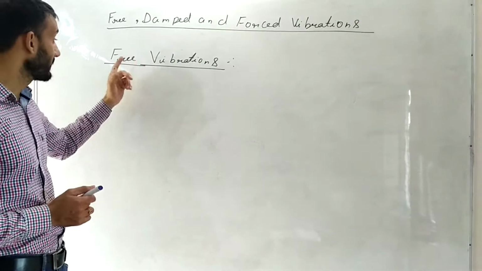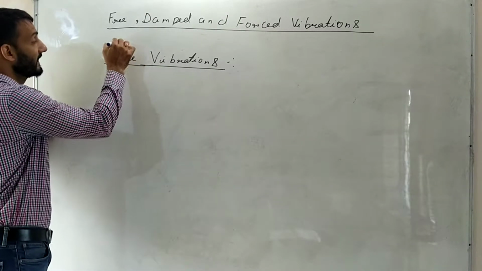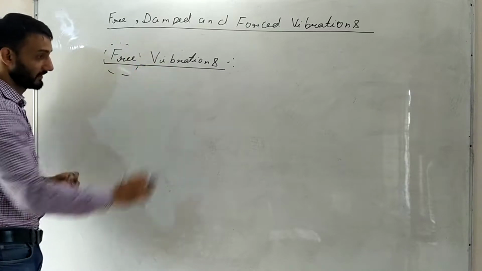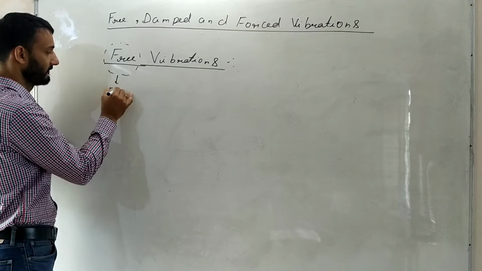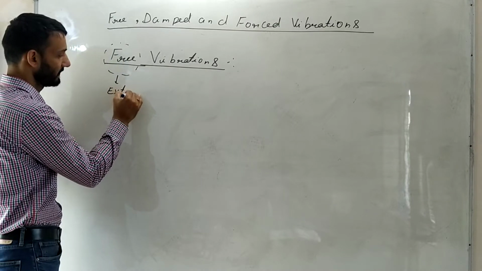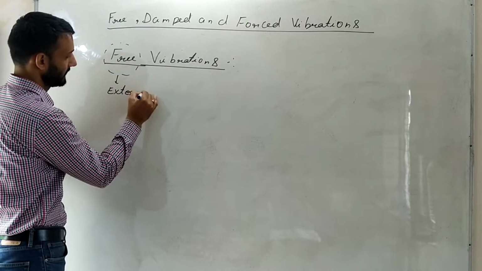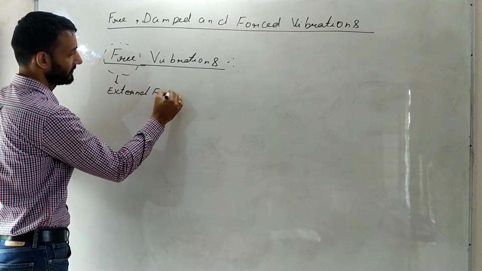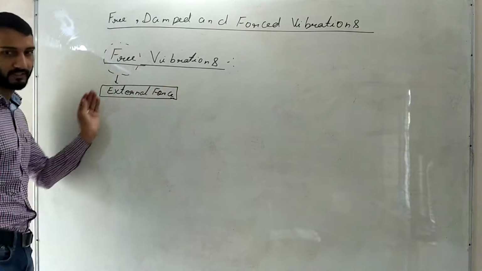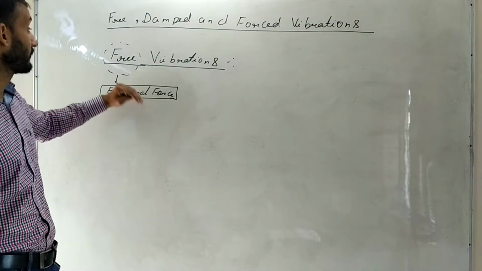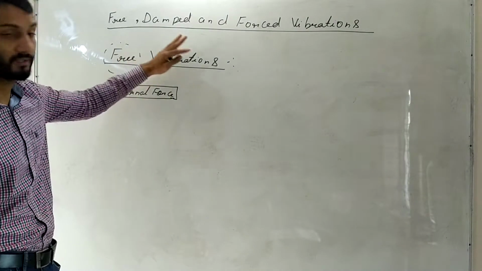Free vibrations, as the name suggests, are free of something. Now, what is that something? I'll tell you. That something is external force. So they are free of external force. It means there is no influence of external force, or there is no external force when anything is doing free vibrations.